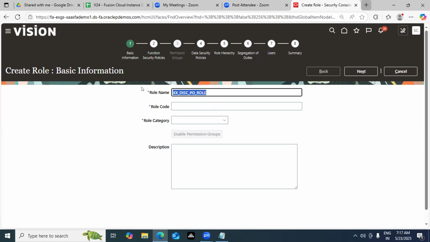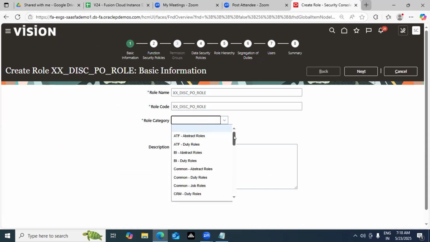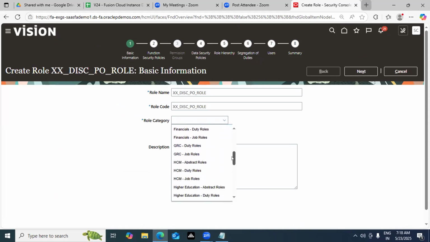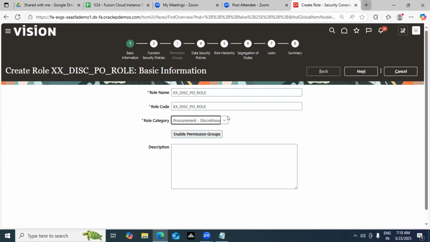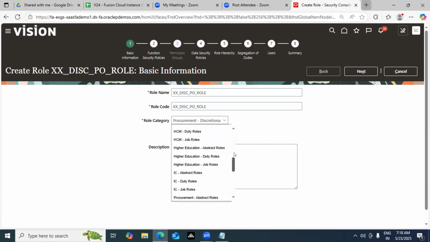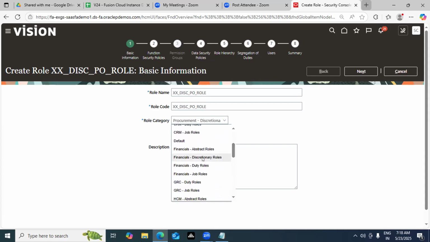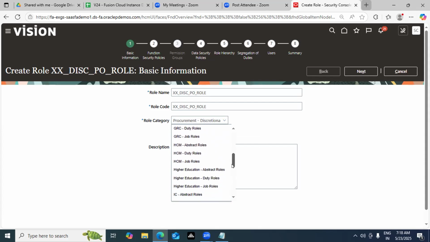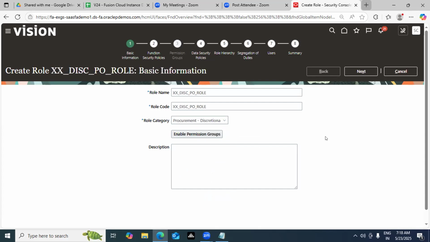Control C, Control V. What I told you, this is always restricted to the module. So I'm choosing procurement specifically as an example, but whichever you want to choose, I'll leave it up to you. Last time, what I selected was job role, duty role, common. But this time you will not find any common discretionary role. Do you find any common discretionary role? No, not possible. Financials has its own discretionary role, human capital management has it, procurement has it. It is always module specific.